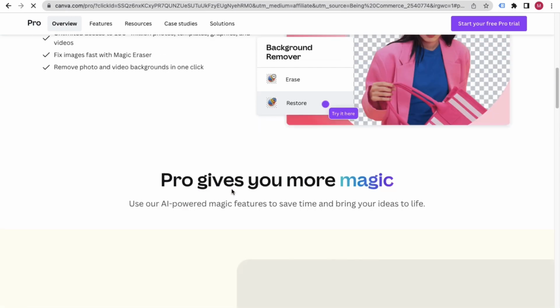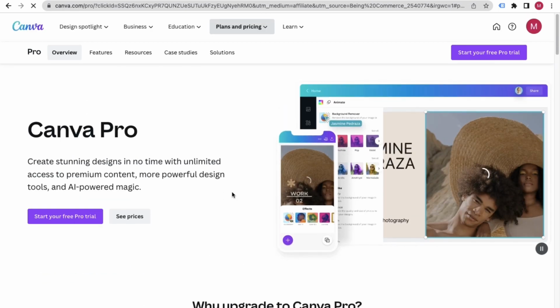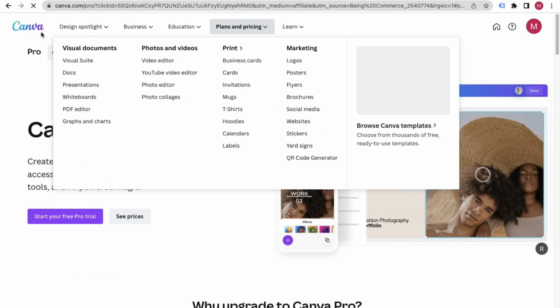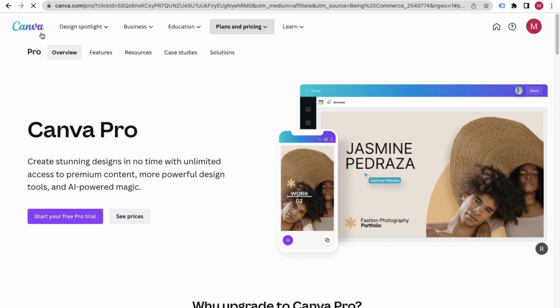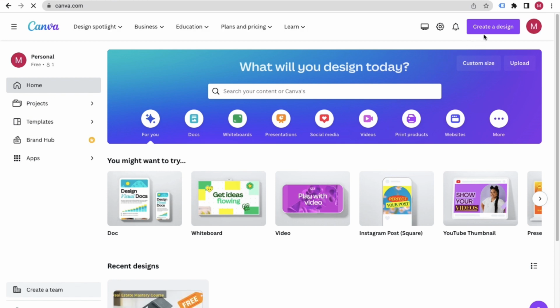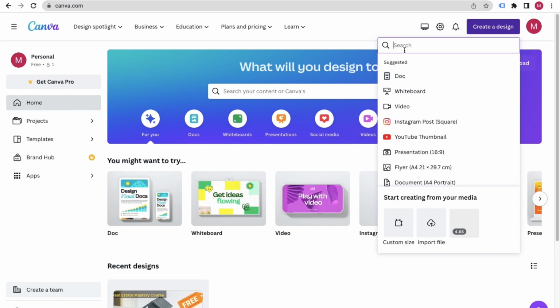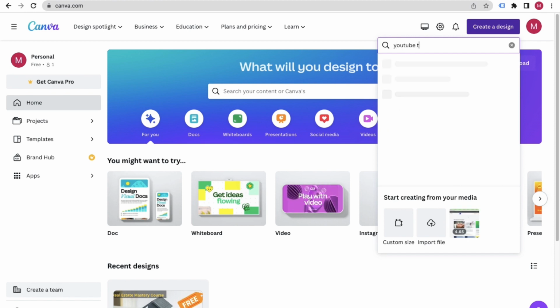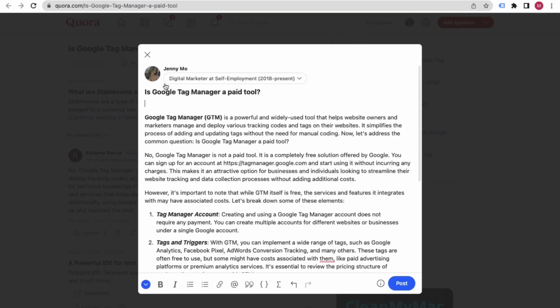But let's go ahead. I already have an account on Canva, so I will just go to my account. You just need to sign up or log in, then you will come to Canva's dashboard. The first thing is that you just need to click on this create a design button, and from here you have to choose YouTube thumbnail. Why are we choosing YouTube thumbnail? Because this is the exact size that will fit on your answer. So we first have to put one image at the very top.